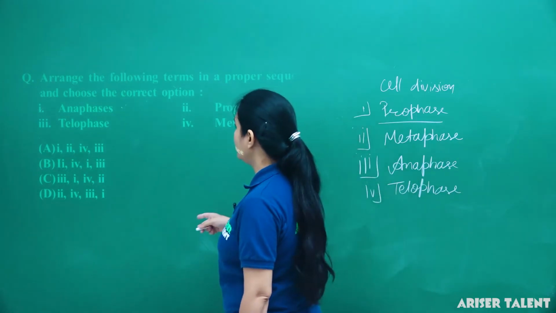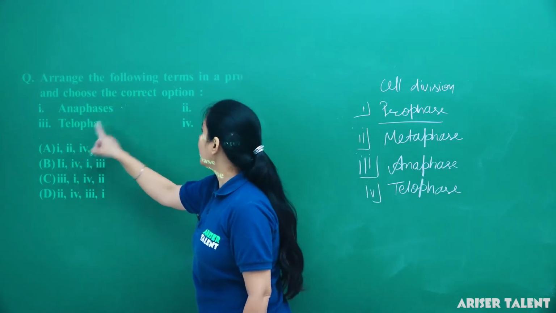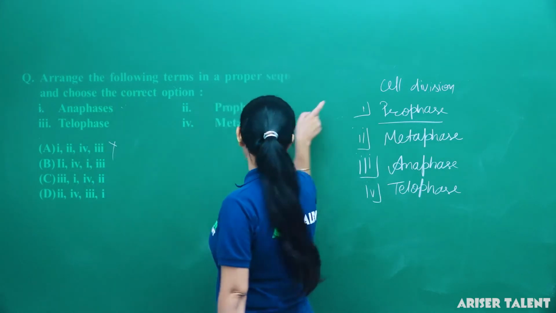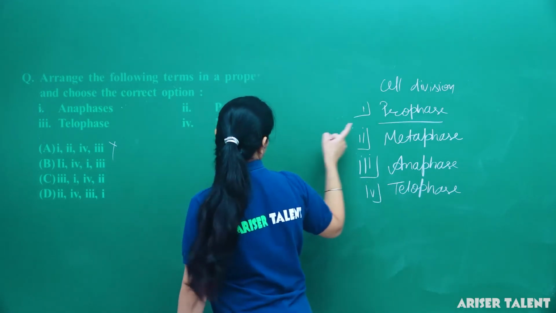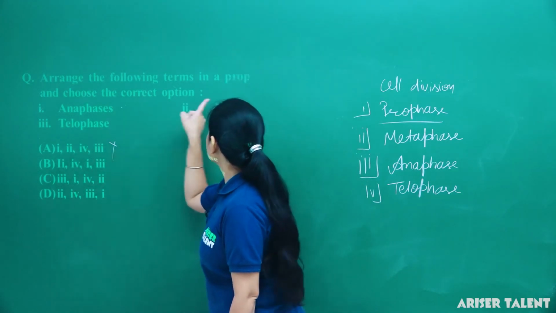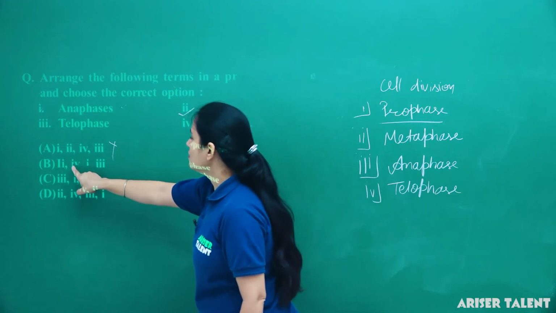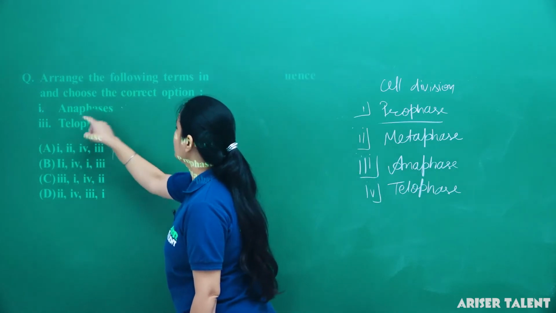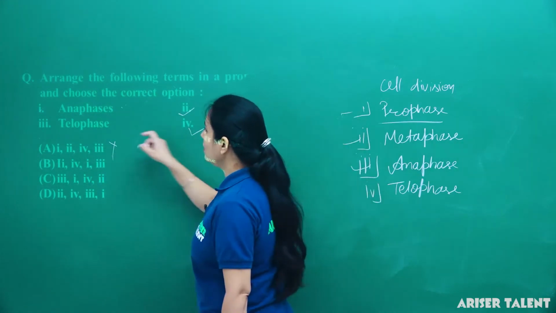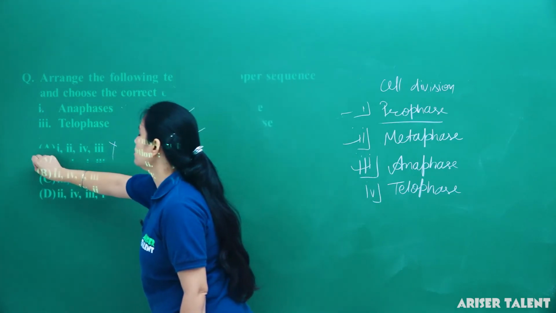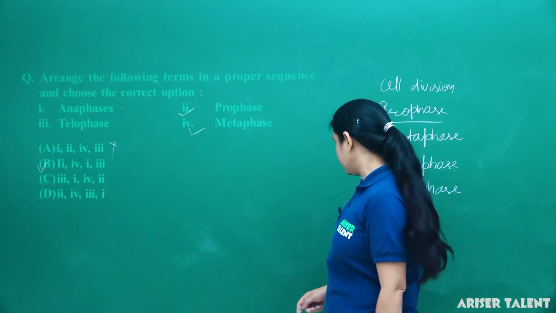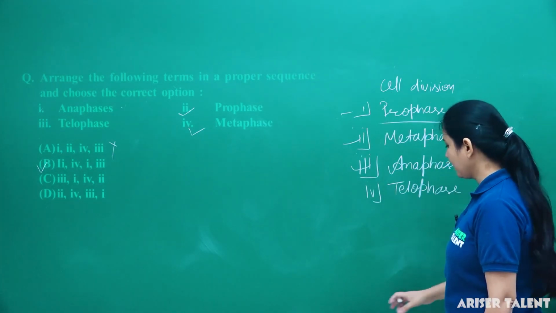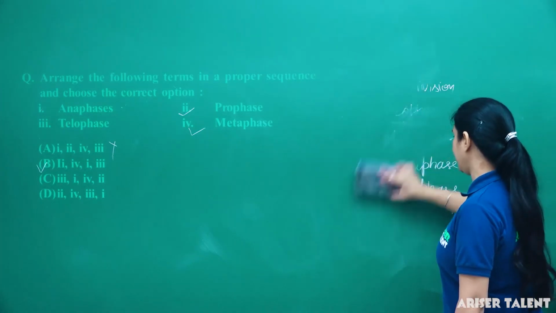Okay, so here we go with the options. The first option lists anaphase, prophase, metaphase and telophase. Wrong. So these are the steps and we will match them. First is prophase, second is metaphase, then comes anaphase, then the last one is telophase. So option B is the correct answer, because these are the steps of cell division.